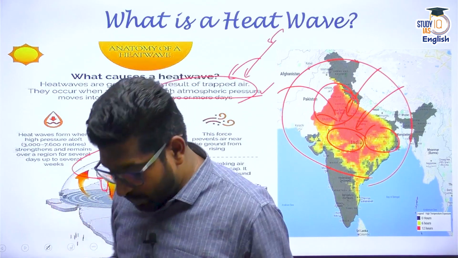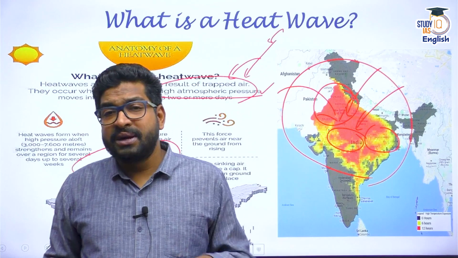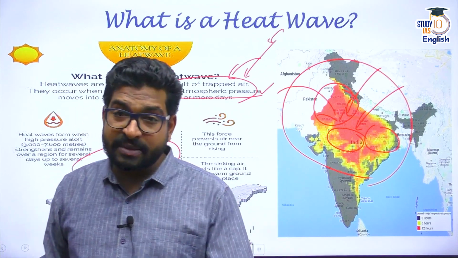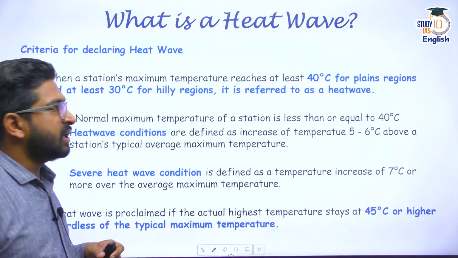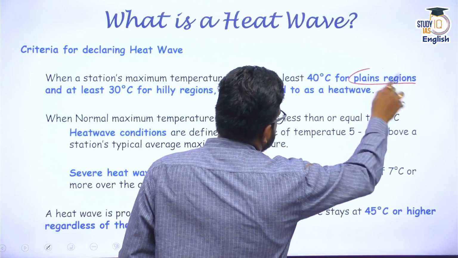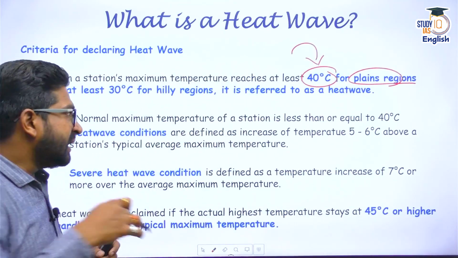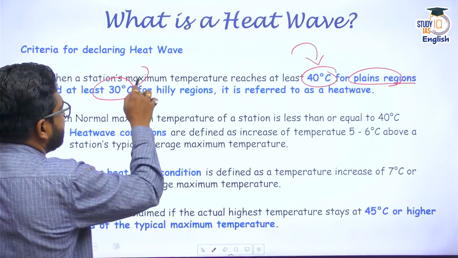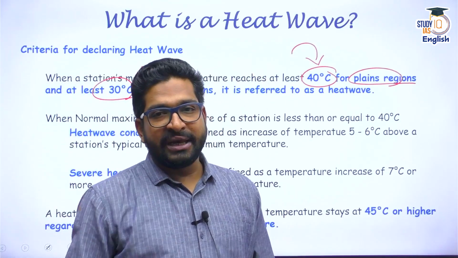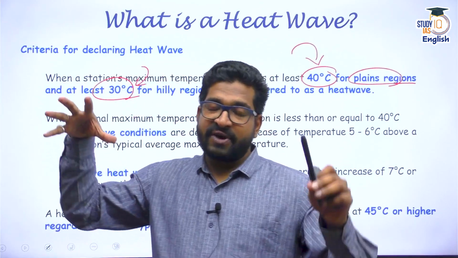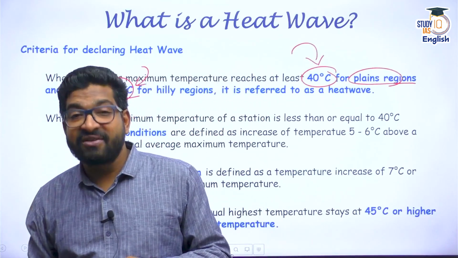All right. Now, next question. Sir, what is this heat wave alert? You said that the Indian Meteorological Department defines heat wave. So when do they declare something as heat wave? This is the criteria for defining a heat wave. According to IMD, when in the plain regions the temperature reaches 40 degrees Celsius, that is a criterion for declaring heat wave. And in the hilly regions, it is 30 degrees Celsius. So whenever these temperatures are breached, it becomes a heat wave. And again, if a high pressure region stays over an area for a couple of days, that becomes a heat wave region.